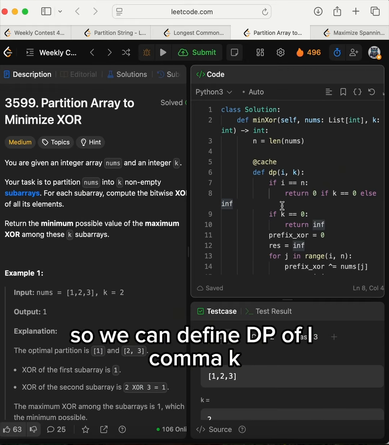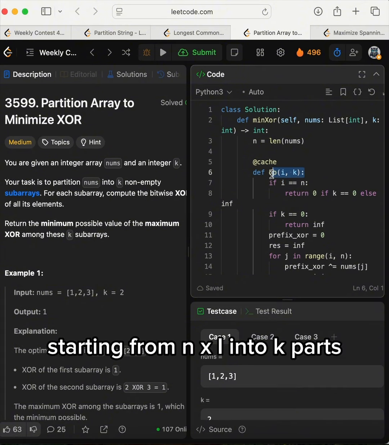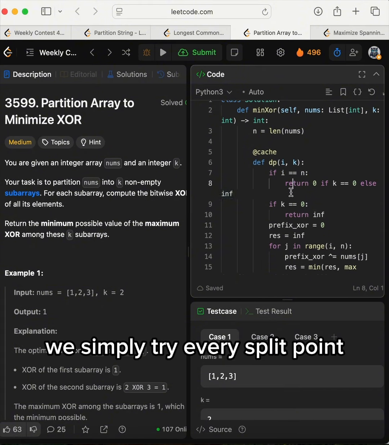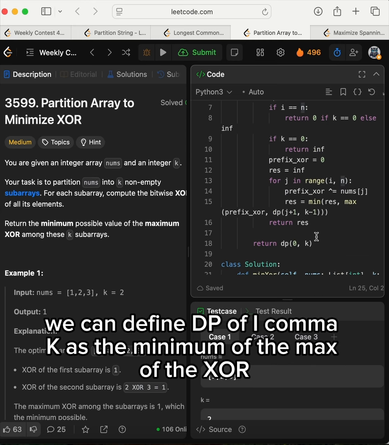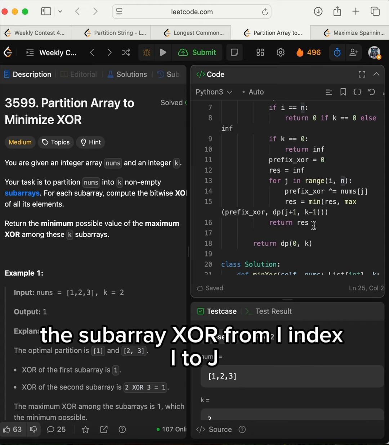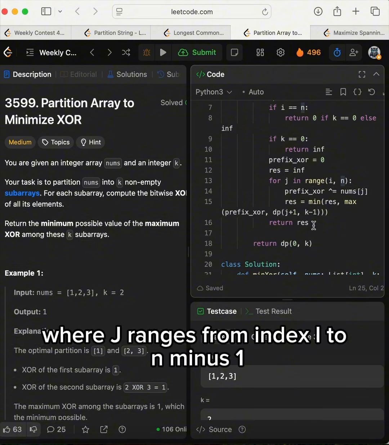So we can define dp[i][k] as the minimum possible max XOR of partitioning nums starting from index i into k parts. We simply try every split point. We can define dp[i][k] as the minimum of the max of the subarray XOR from index i to j, and dp[j+1][k-1], over all split points j, where j ranges from index i to n minus 1.